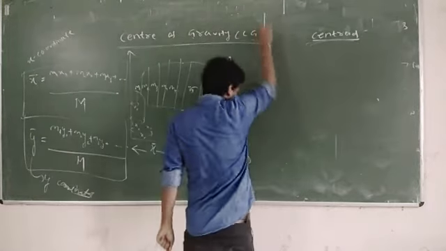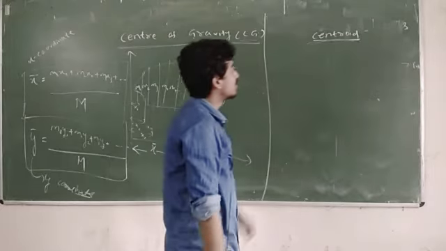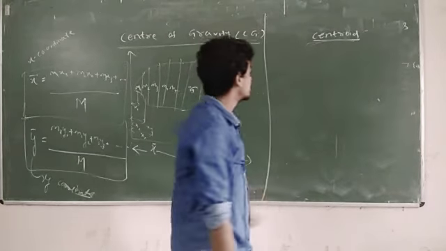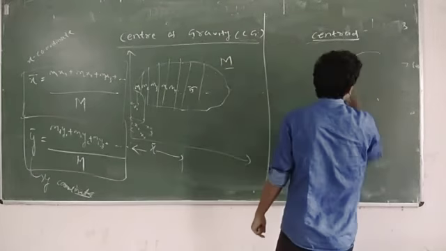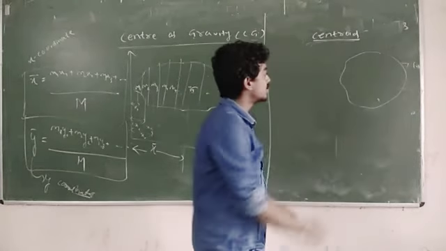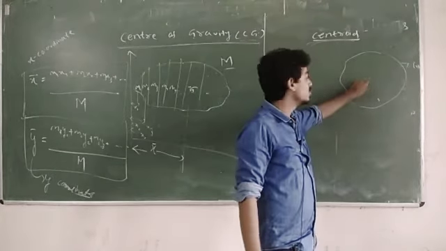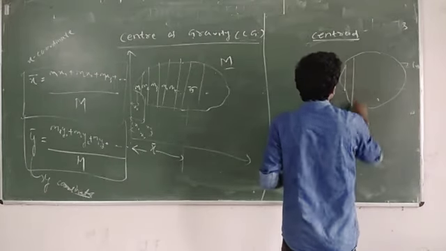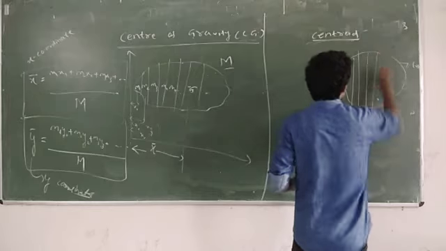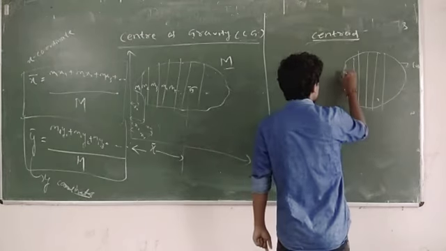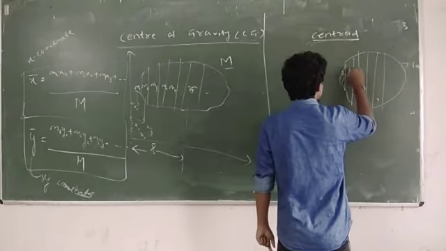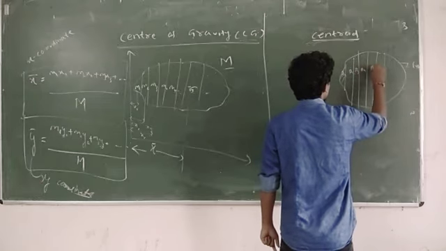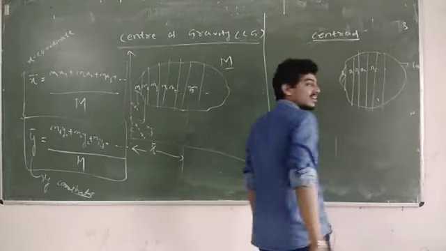Now I am coming to the point of how to calculate the centroid of some geometrical figures. It is the same thing. Suppose this is one body which has no masses, only the plane figure is there. Divide the area into a number of pieces. Suppose this small area is A1, this is A2, A3, A4, A5, like this it will continue.